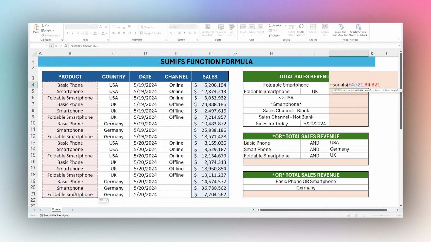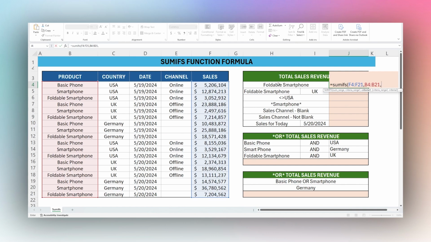And so I just want to select this column. And if you notice, I'm selecting the same number of rows. If I select more than what I have selected in the sales column, which you can see ends in row 21, I'm going to wind up with an error. And the same thing if I start above or below. So I'm going to select the same number of rows as I did for the sales column. And then now I'm going to do comma again, and then I can do my criteria,